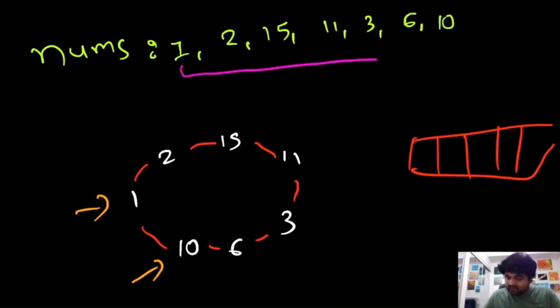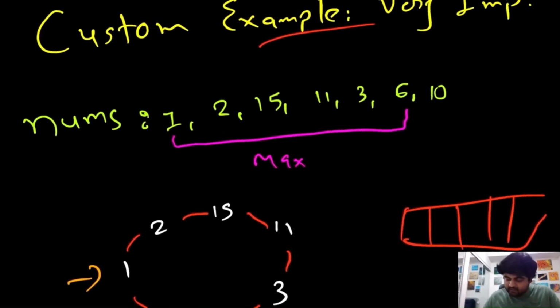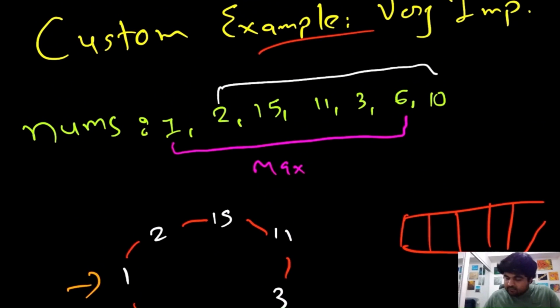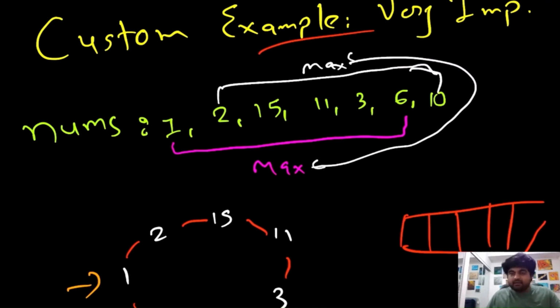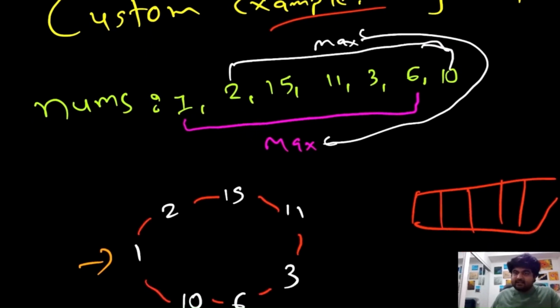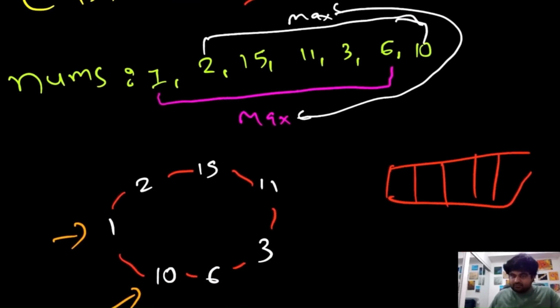In the first calculation, we are going to check between these houses what is the maximum amount we can rob, and during the second loop, we are going to check amongst these houses what is the maximum amount we can rob. Then we just need to compare the maximum value we have found across both loops, and whatever the maximum value is, we submit it as our answer. So let's iterate over the entire problem.